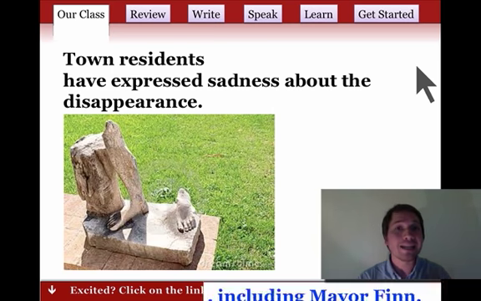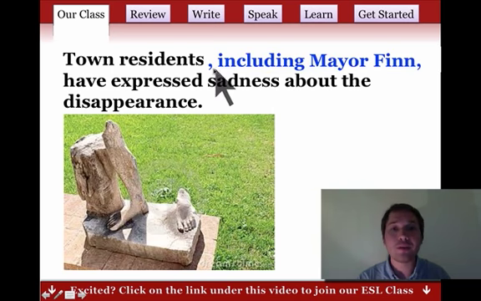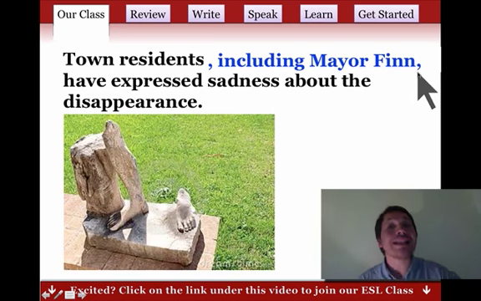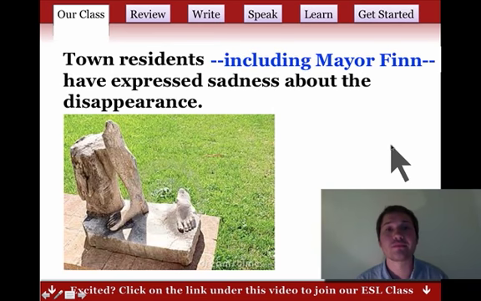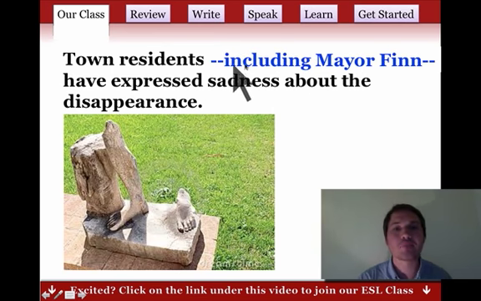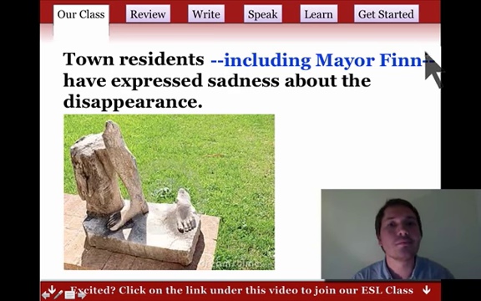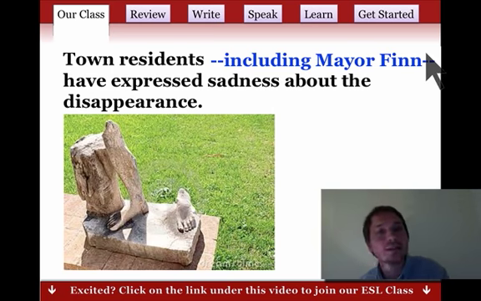It makes sense. We can add it back, and when we add it with commas, it's clear that we're adding extra information that describes this noun here. Now, another way to do it, we can use dashes. So, town residents, including Mayor Finn, have expressed sadness. Did you notice I paused here and I paused here? The same way I do with commas, but it's a stronger pause. It's a full stop, including Mayor Finn, but it does the same thing. We add extra information, some extra stuff.